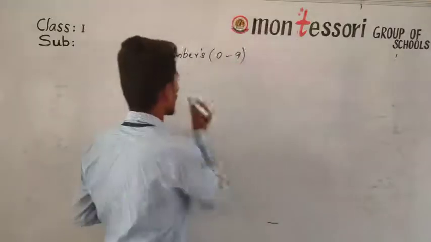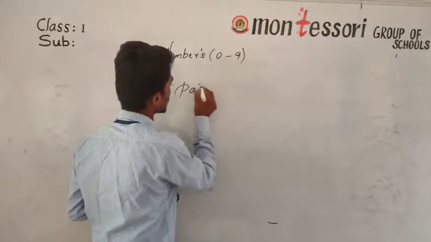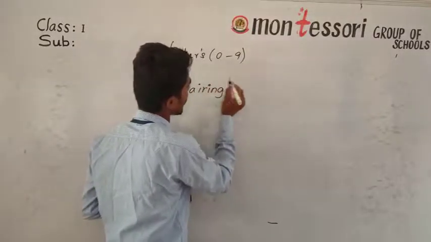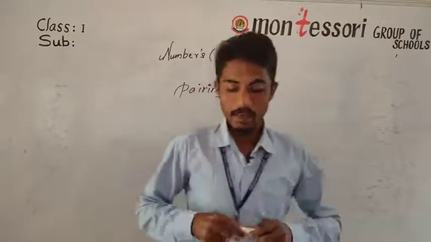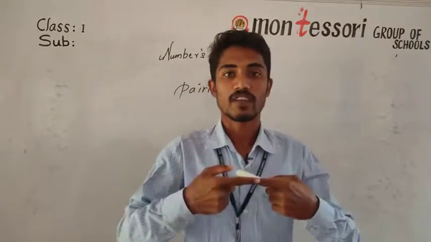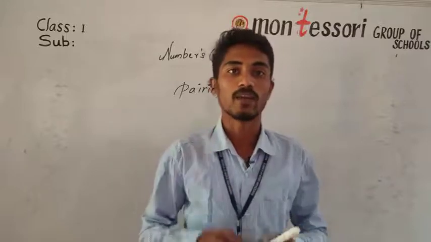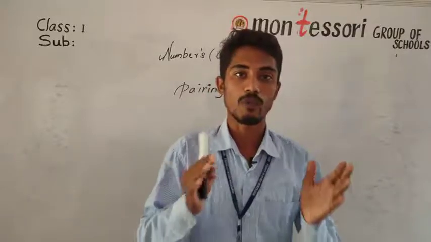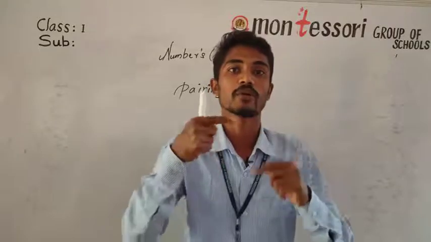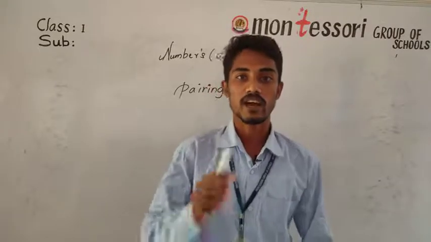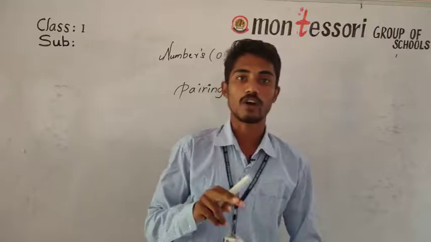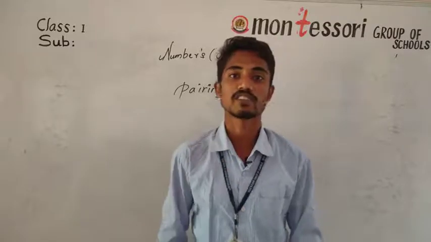I have to tell you about what? Pairing. The meaning of pairing is kalapadam. We have to show two things, we have to pair, we have to draw a line. We have to place the two things side by side and pair them. We have to see whether they are the same or not. If not, we have to pair with the other number which is equal.